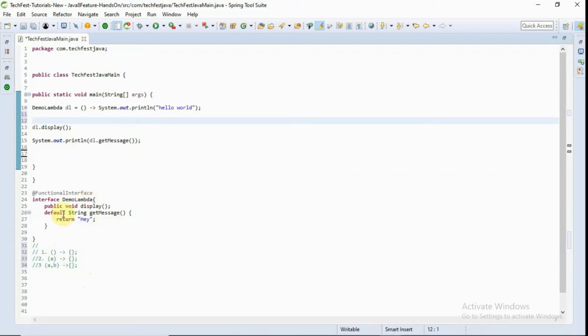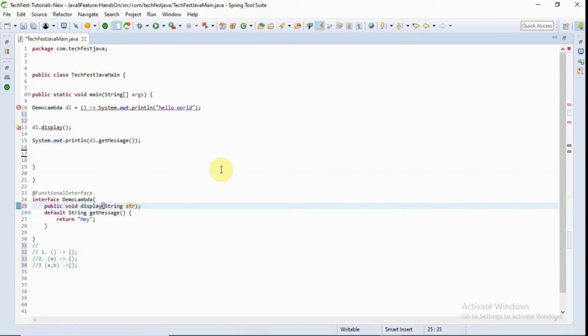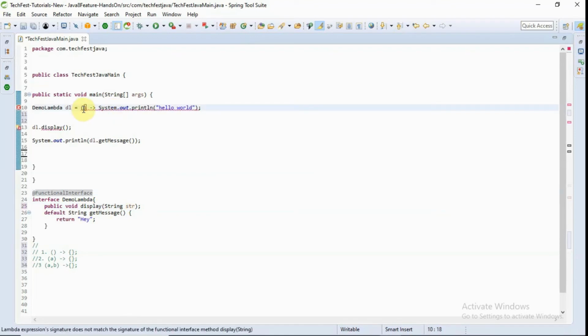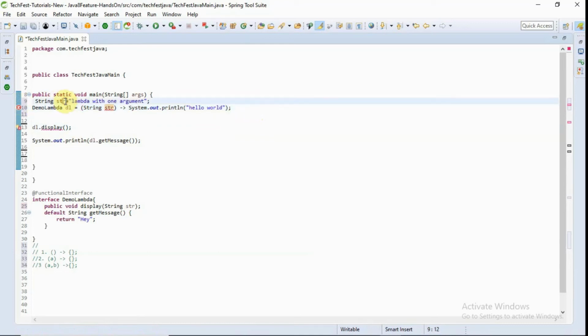Now, this is the display method. If I am modifying this and saying that display is taking one str, it is giving me an error. So here I pass a string str, and that string, suppose that is str1, and here I am taking it as str.